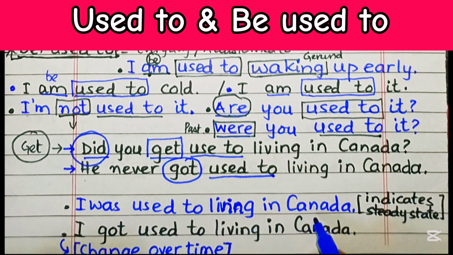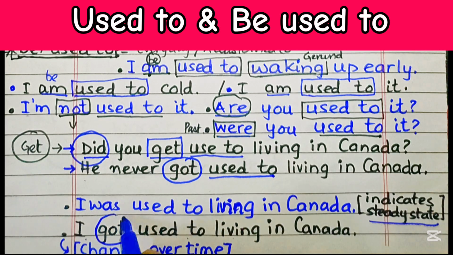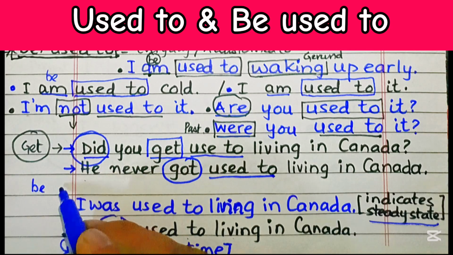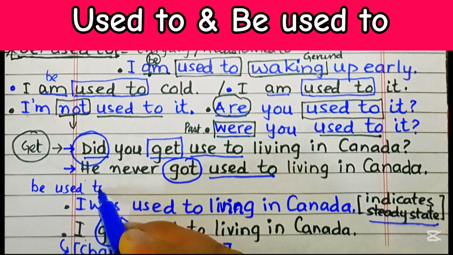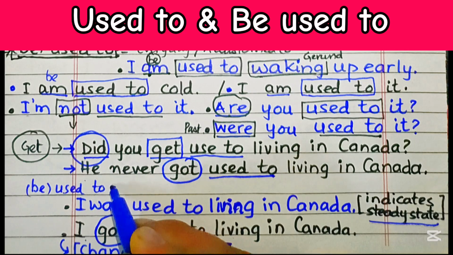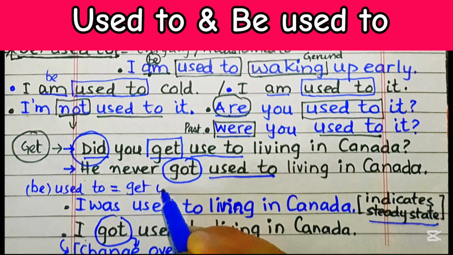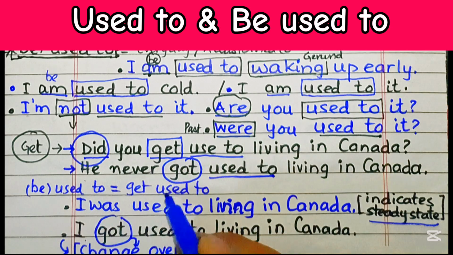I was used to living in Canada indicates steady state, and I got used to living in Canada. This got indicates change over time. So be used to is similar to get used to. They are similar expressions. I was used to it, or I got used to it.